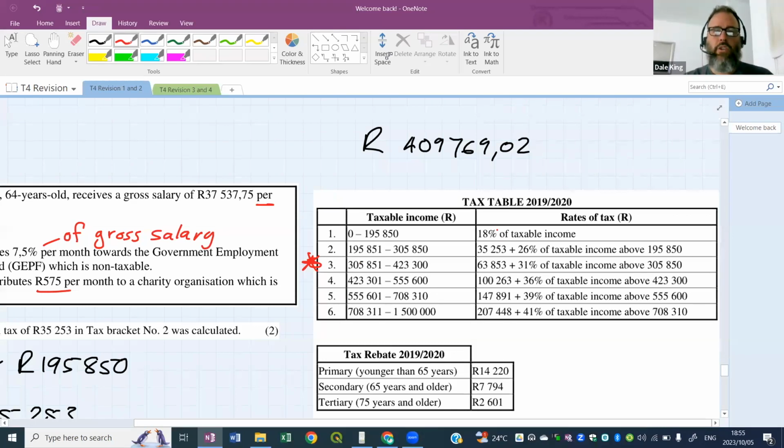All right, so you can see here how they scaffolded this whole question, broke it up into little pieces to get this final value out. So it should take you guys about 2 or 3 minutes to work out how much tax this person is paying on this annual taxable income.